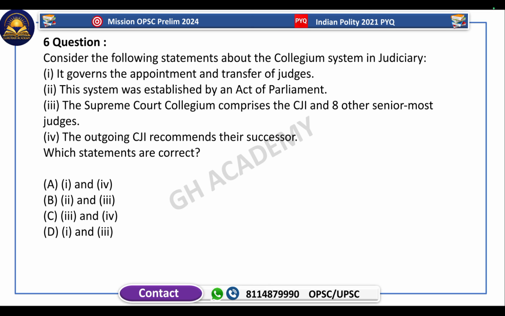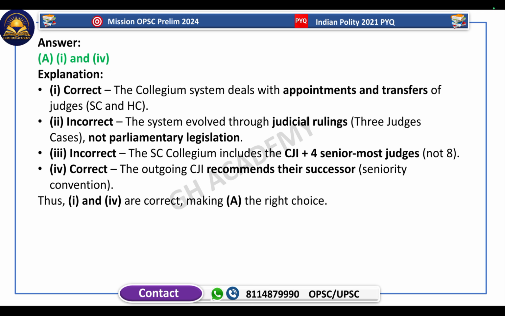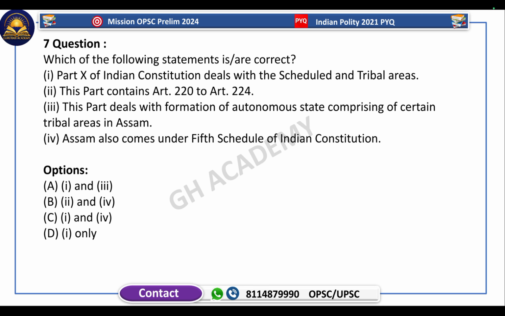The Supreme Court Collegium comprises the CJI and 8 other senior-most judges. This is also incorrect because it comprises the CJI and 4 senior-most judges, not 8. The outgoing CJI recommends their successor. This is true, because according to the rule, the CJI recommends their successor, but conventionally the senior-most member is the next CJI, and is recommended by the current CJI. So this is the answer. One and fourth are correct. This is the explanation. Next question.